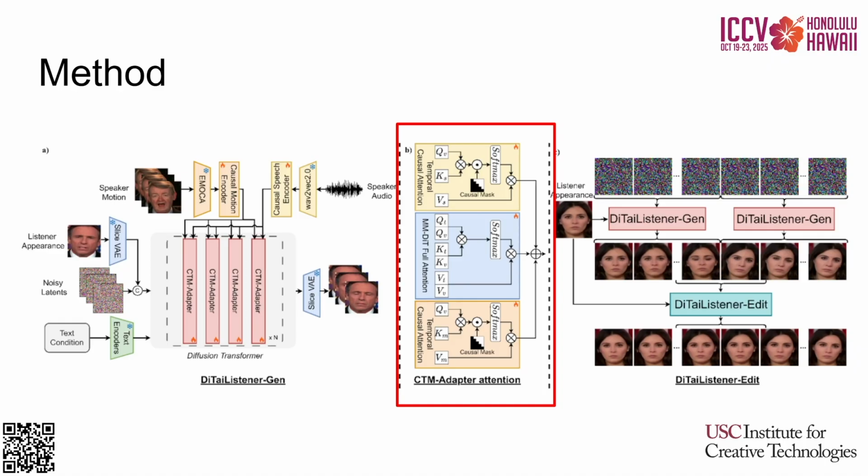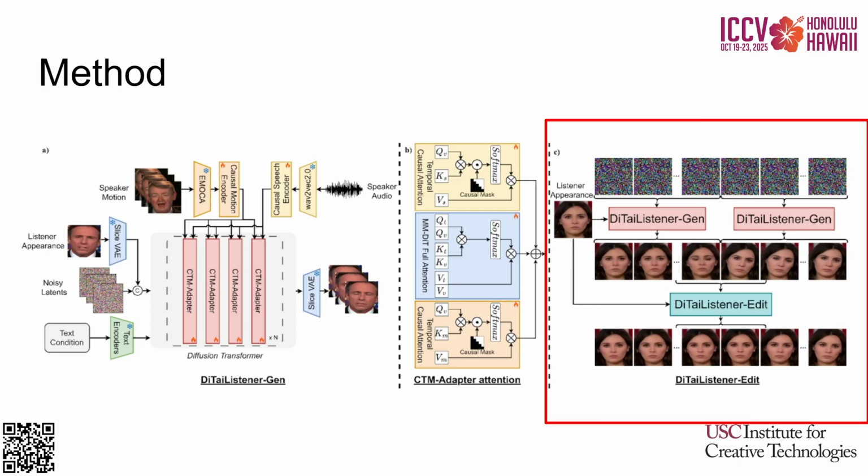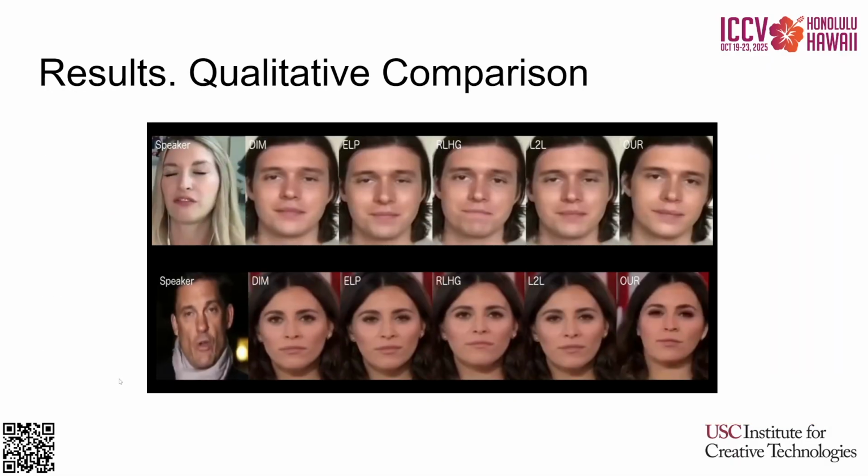As a result of the first stage, we generate 4 second clips. On the second stage, we generate transitions between those clips. The Edit model is conditioned on the listener appearance and 2 frames, one from the previous clip and one from the next one. The model generates frames in between to ensure video consistency. This way, the model may generate long videos. Here are the results of video generation.